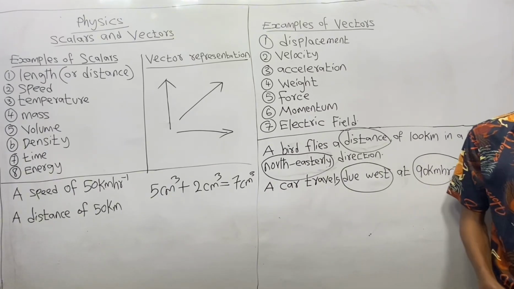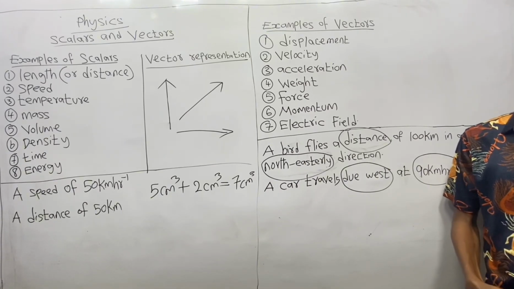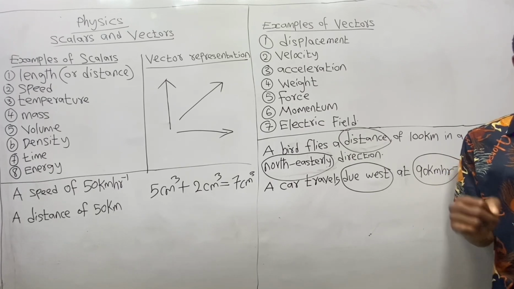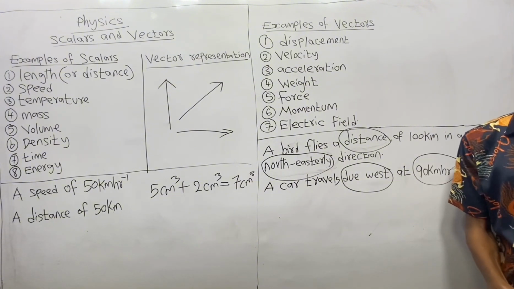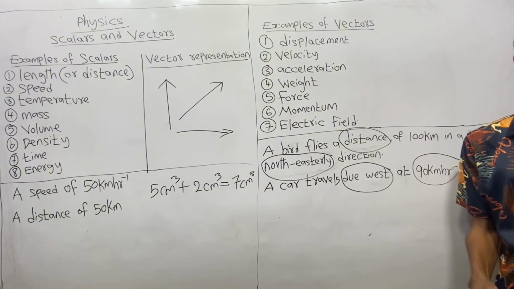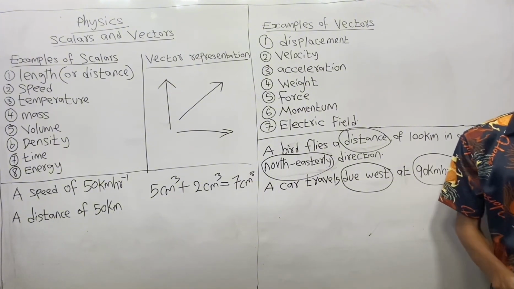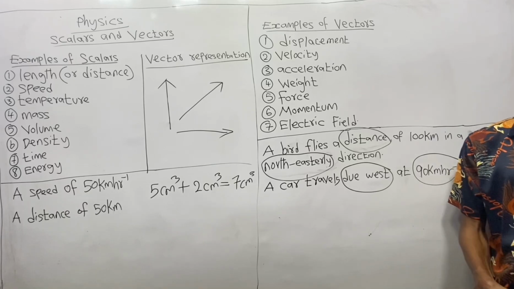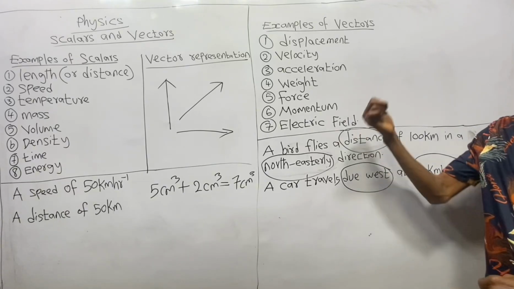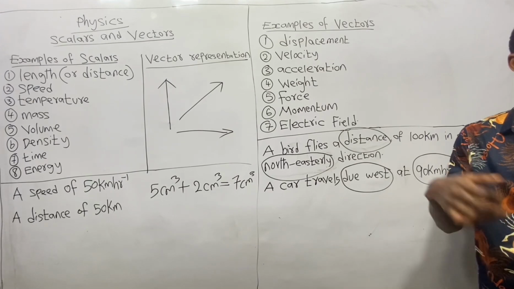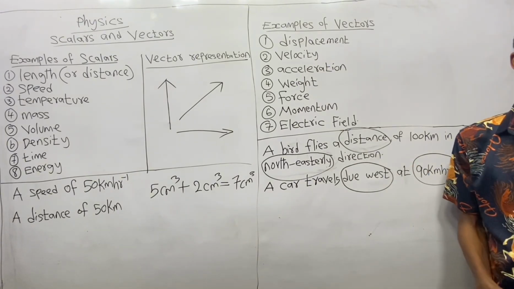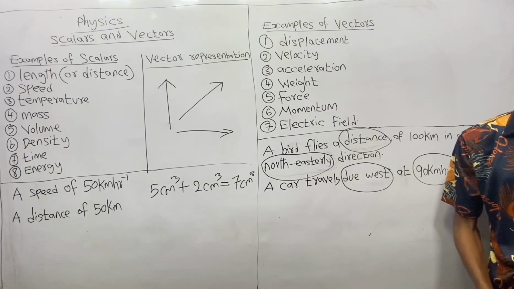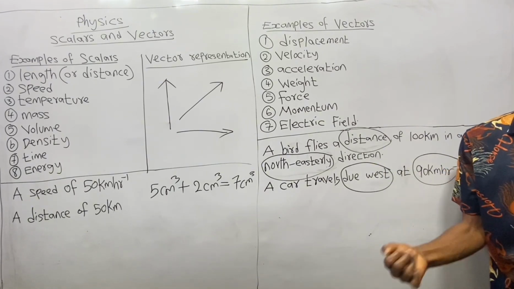In my next video, we'll be looking at the addition of vectors. So do not miss that video. It will be very important for you. Now, from what we have said so far, you can be asked to differentiate between scalars and vectors. What will you say?